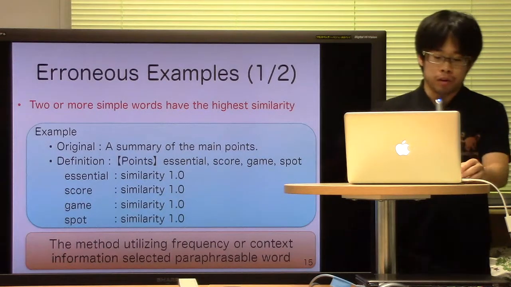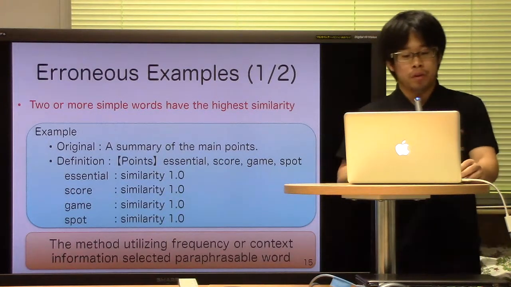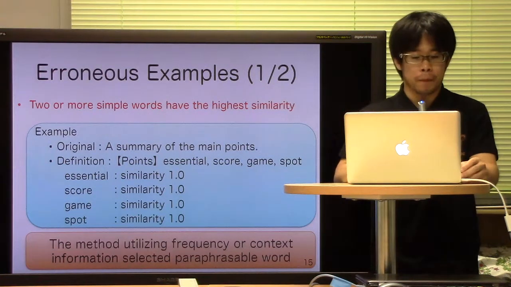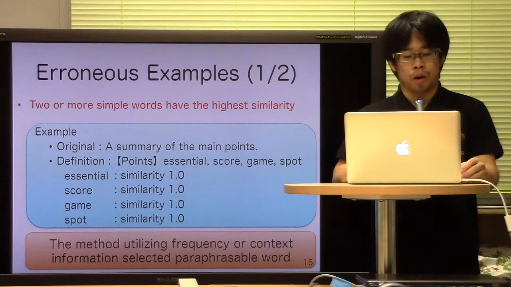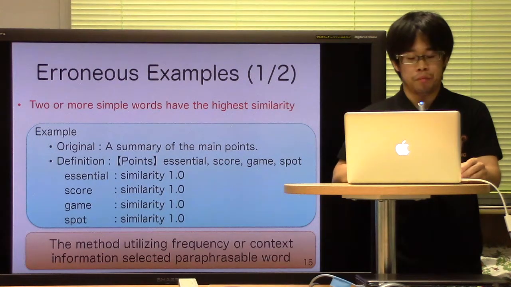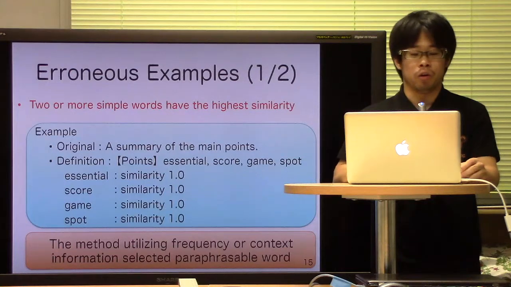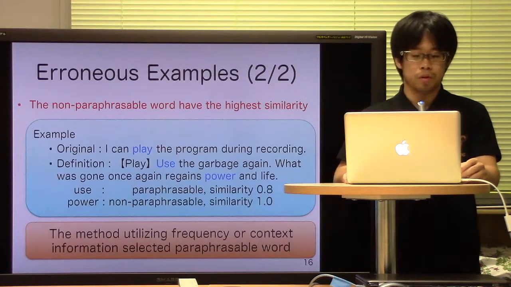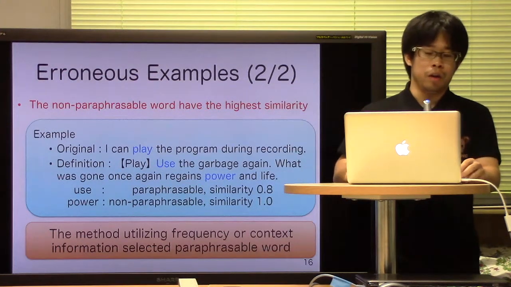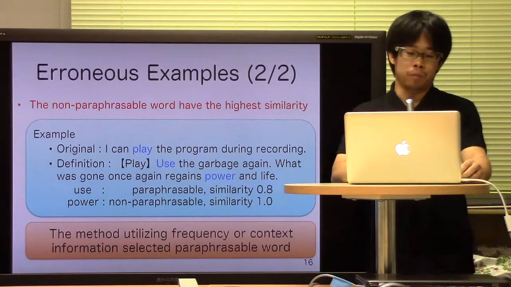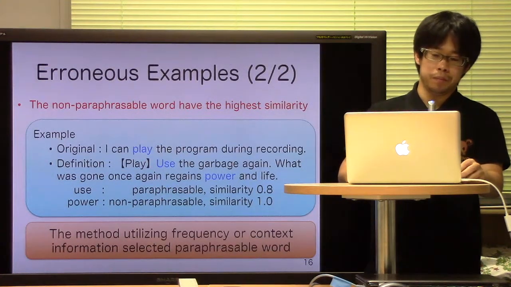There are some unsuccessful examples. There are two major types of such errors. 1. The target word is selected at random because two or more simple words have the highest WordNet similarity with the original words. 2. The non-paraphrasable word's similarity is higher than that of the word at the end of the definition statement.